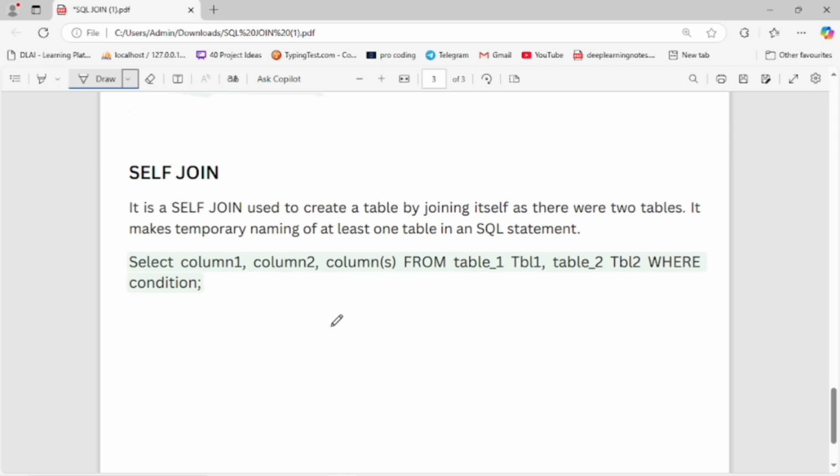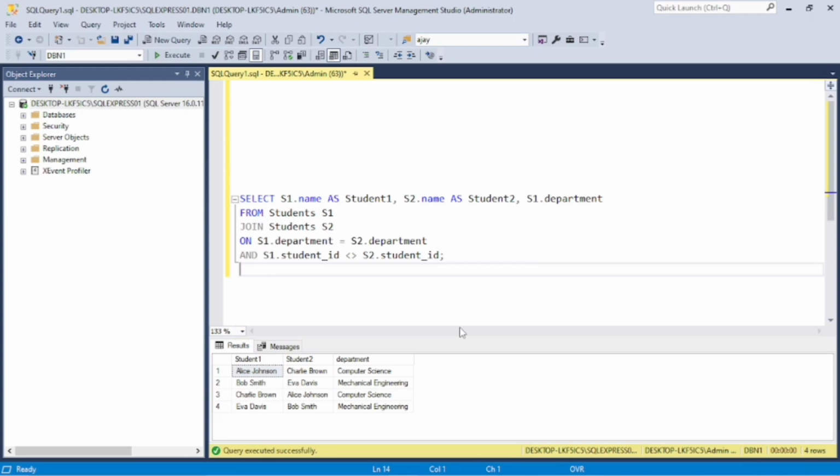And now let's move to the self join practical. SQL: first is the SELECT keyword, s1.name as student1, s2.name as student2, and s1.department FROM student s1, student s2.